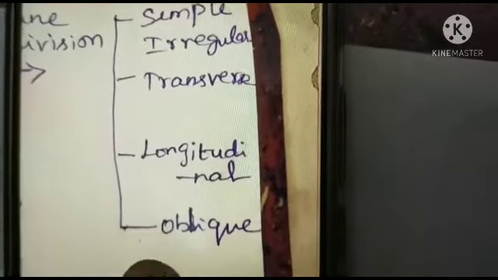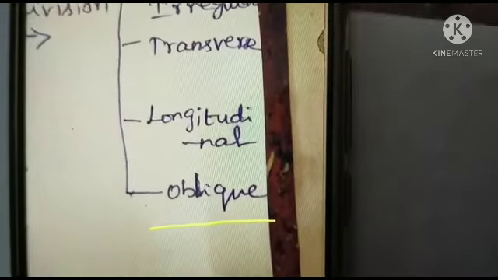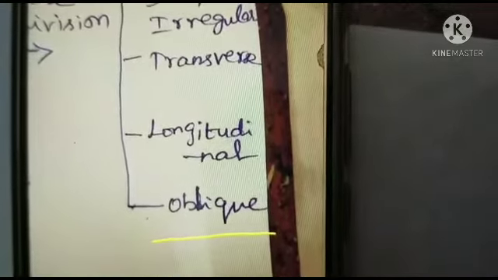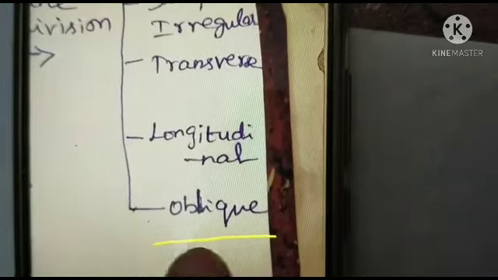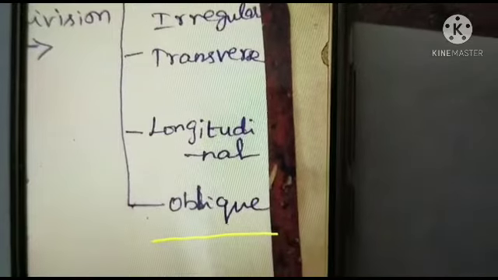The last type of binary fission is known as oblique binary fission. Because the plane of division is oblique, it is known as oblique binary fission. Usually, it is found in dinoflagellates, for example, Ceratium.